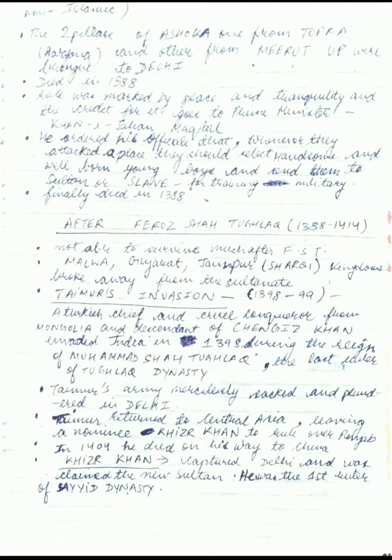Khizr Khan captured Delhi and claimed to be the new Sultan. He was the first ruler of the Sayyid dynasty. So the Sayyid dynasty starts from here in 1414. It marked the end of the Tughlaq and the beginning of the Sayyid dynasty. Khizr Khan captured Delhi, claimed to be the new Sultan, and was the first ruler of the Sayyid dynasty.